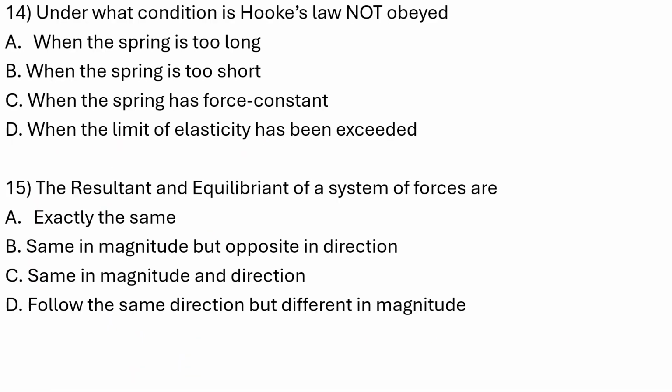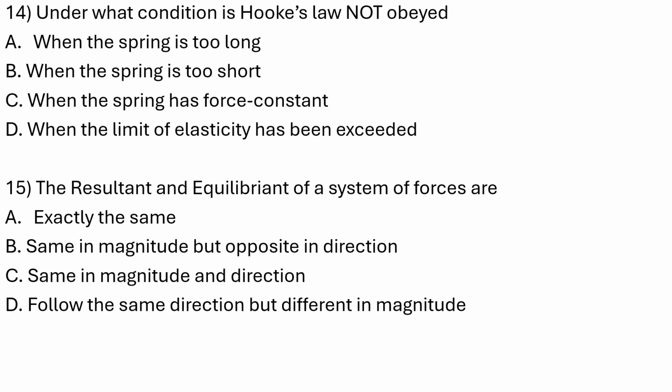Let's go. 14 says, under what condition is Hooke's law not obeyed? Go back to the statement of Hooke. It states that F equals Ke so long as the extension of the spring has not exceeded its elastic limit. So they are not asking you under what condition it is obeyed. They're asking you under what condition Hooke's law is not obeyed.